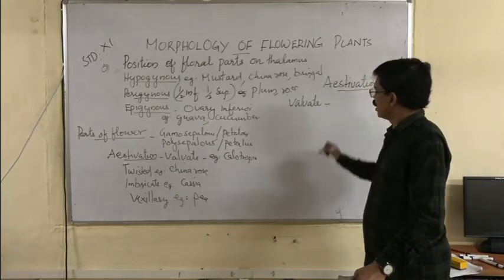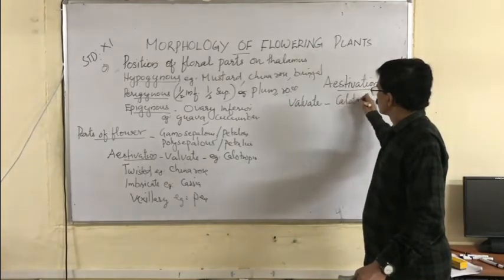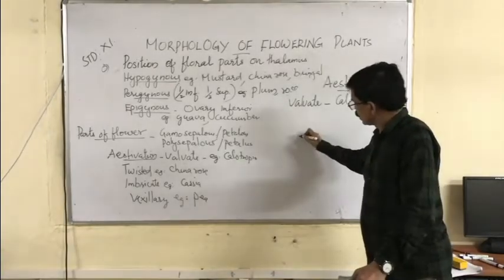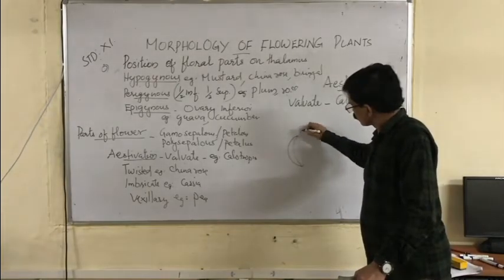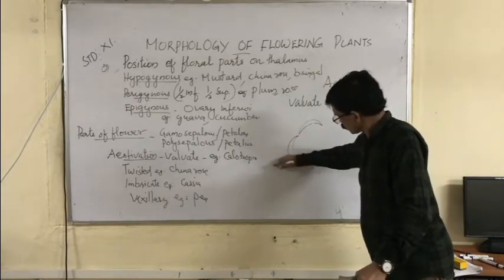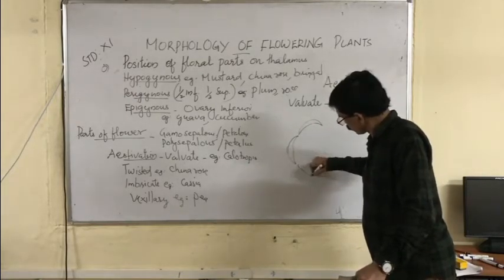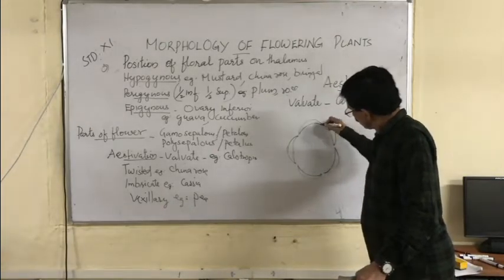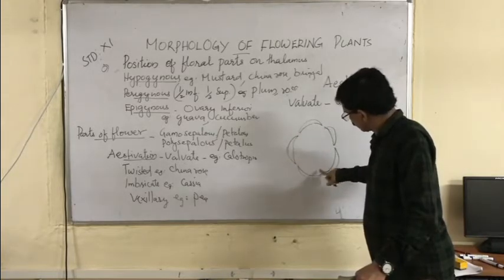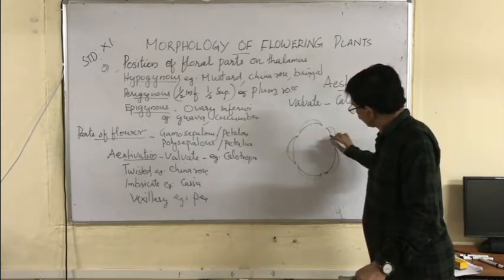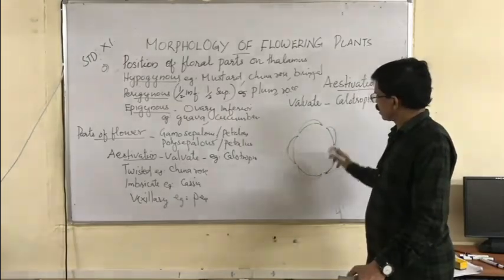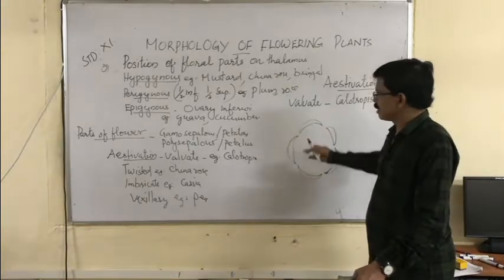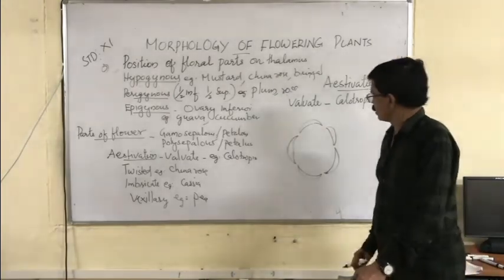Valvate estivation, we can say Calotropis. In valvate estivation, you can see the sepals and petals are not touching each other, they are free. Sepals or petals do not overlap or touch each other, they are free. Such an estivation is called valvate estivation.